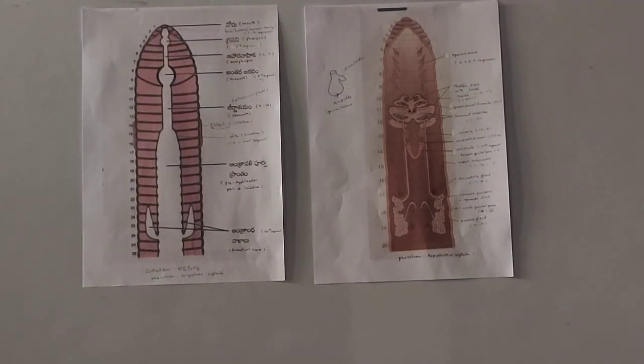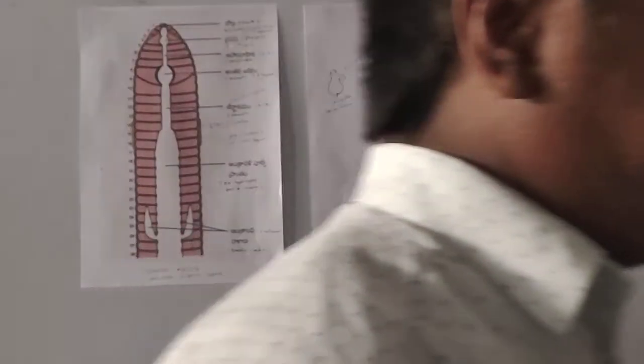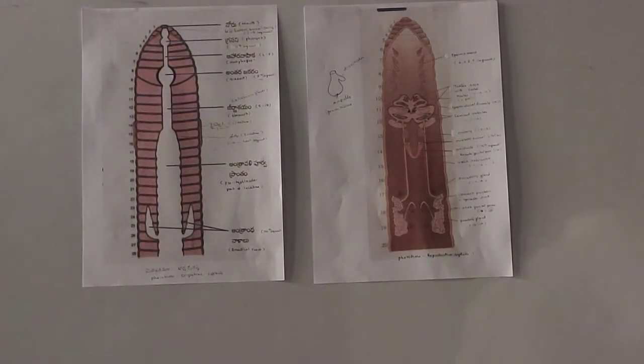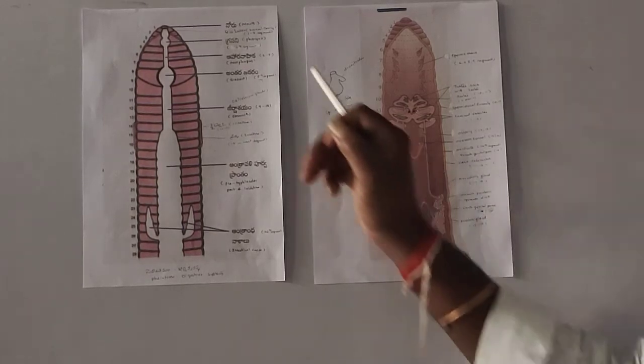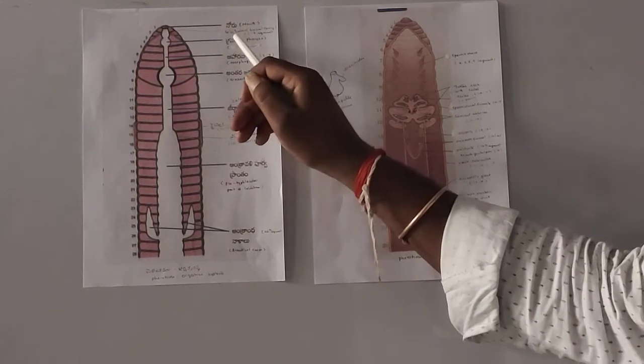The digestive system of Pheretima and, as well as, the reproductive system of Pheretima posthuma. Very important. Immediately you have to draw the diagrams with labels and also the segments. You must write the segments. Segments are very important. In which segments are they present? I have already told that.